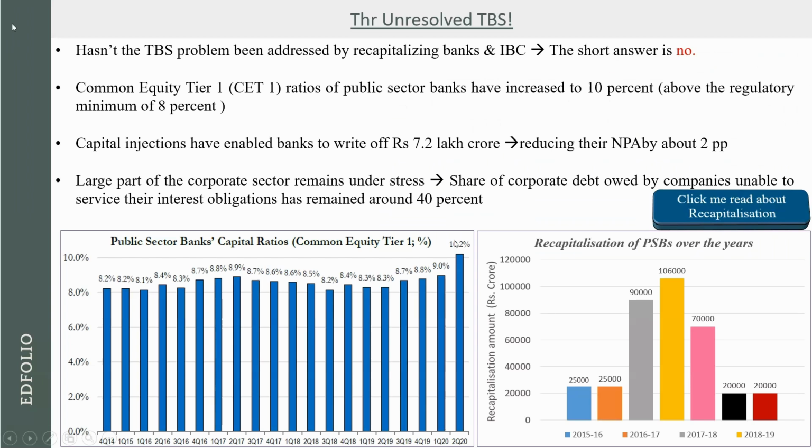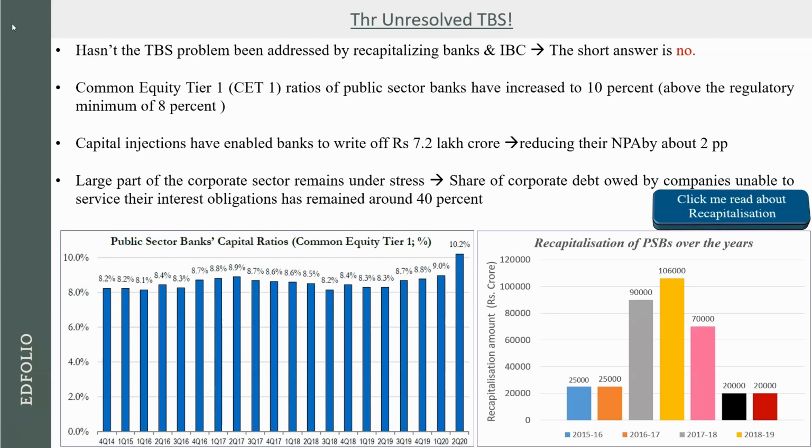Now, to understand the TBS crisis and why it was left unresolved, we need to understand what exactly recapitalization is and how you resolve it. When you say a bank is owned by the Government of India, what we mean is that the share capital is majority in the Indian government's hand, that means 50% or more is held by the Government of India. Now, the way this recapitalization happens and the way you need to resolve this twin balance sheet problem is that these NPAs need to go away from the balance sheets of the banks.